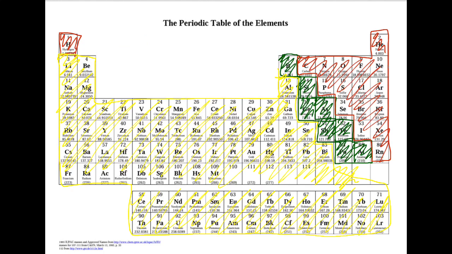Nonmetals are the opposite of metals. Most of these are solid, but many of them are gases. Bromine, however, is the only liquid. They are dull, they are brittle, and they are non-conductors of heat or electricity. They're also known as insulators.